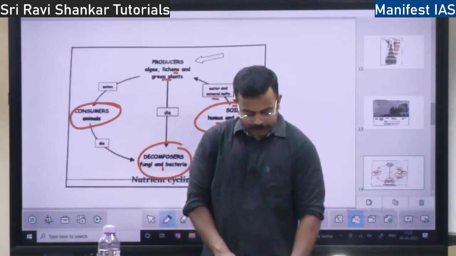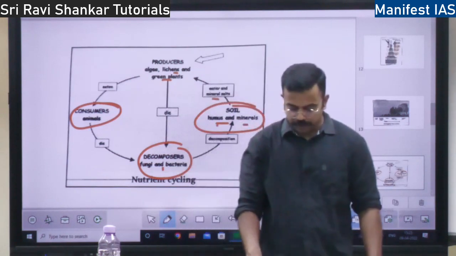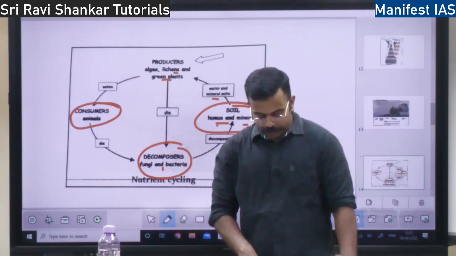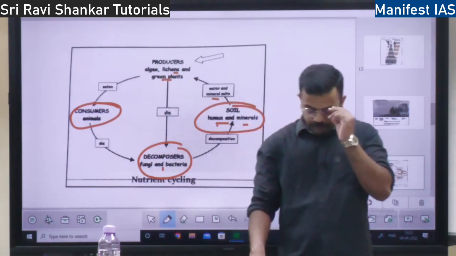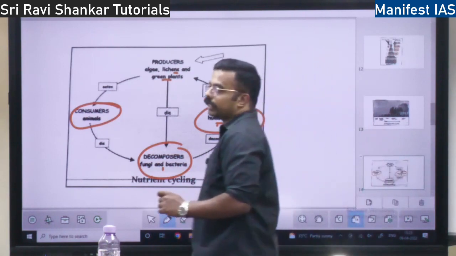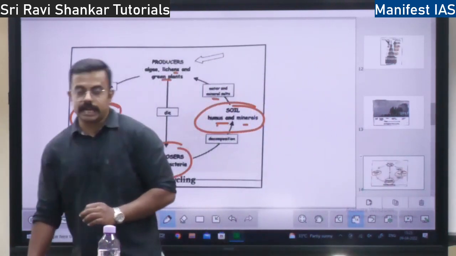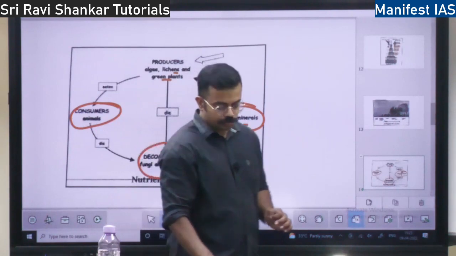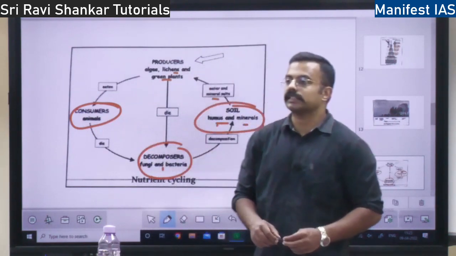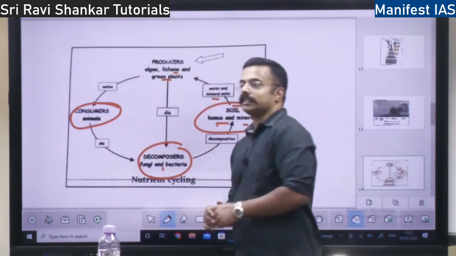So in the nutrient cycle, we will study various types of cycles. We have the carbon cycle, the nitrogen cycle, all these things. So there are various types of nutrient cycles. We should know the characteristics of nutrient cycles. Some cycles are perfect, other cycles are imperfect. What is a perfect cycle?